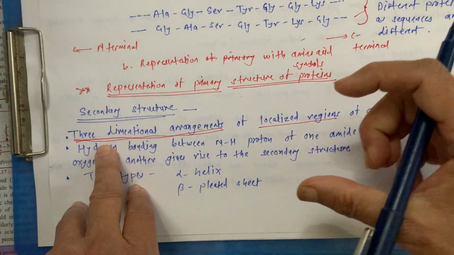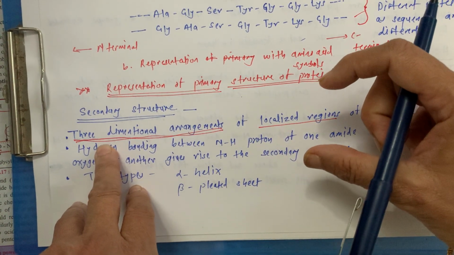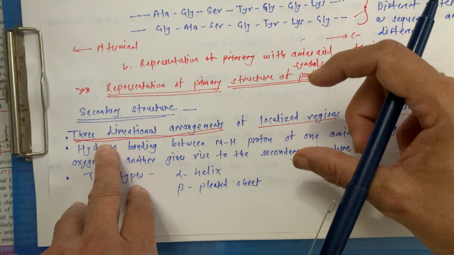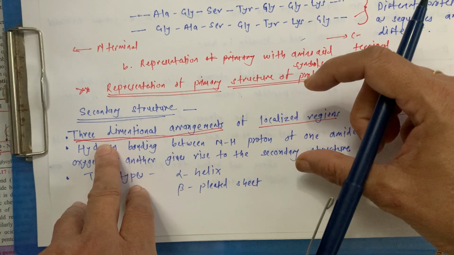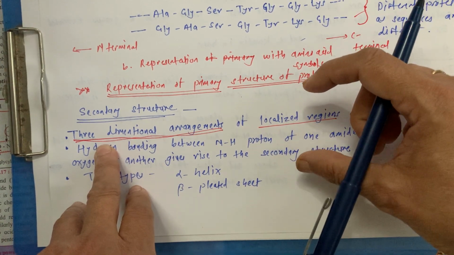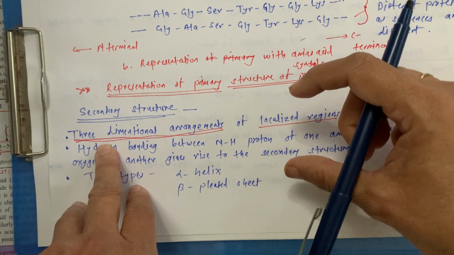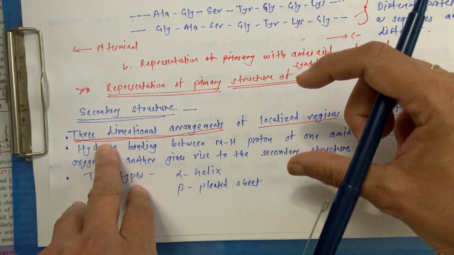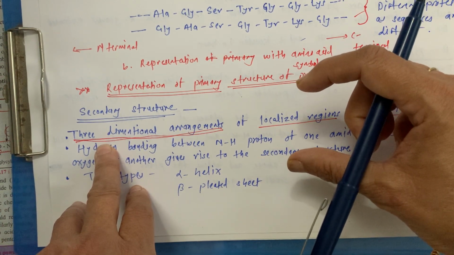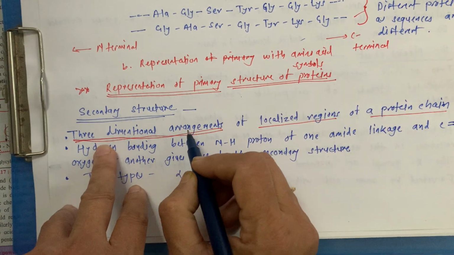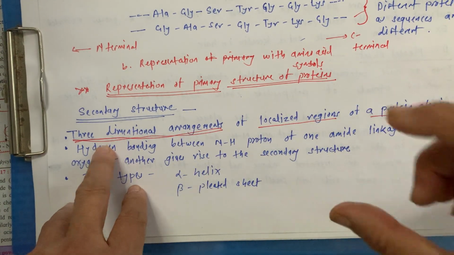Localized region means a certain part of that chain. Because it is a very long chain, you know it very well, to study it we are going to take a certain part of that chain, and the three-dimensional elements we are going to study in that certain part.